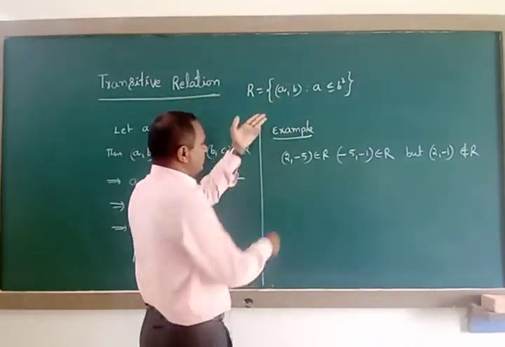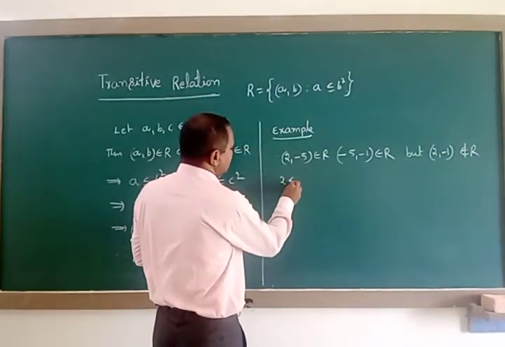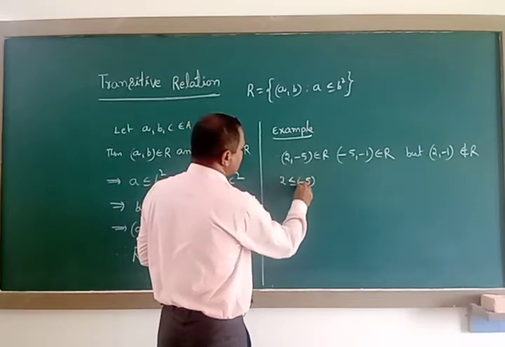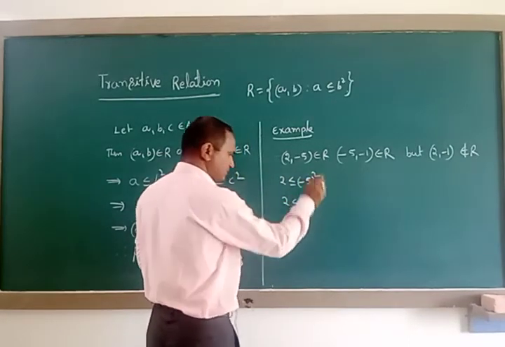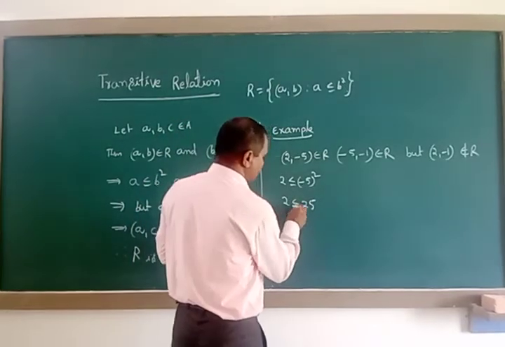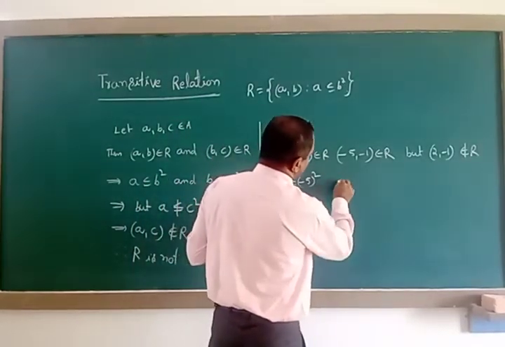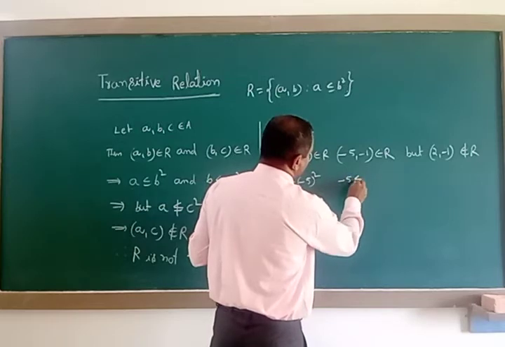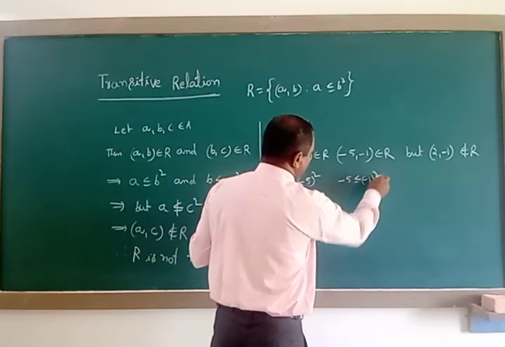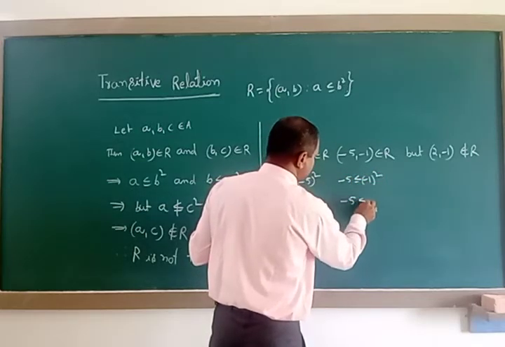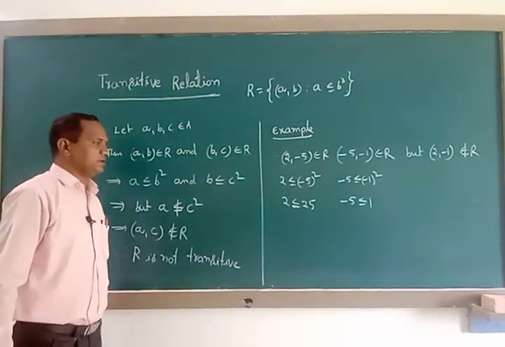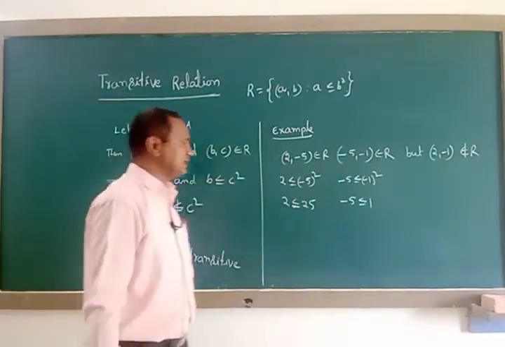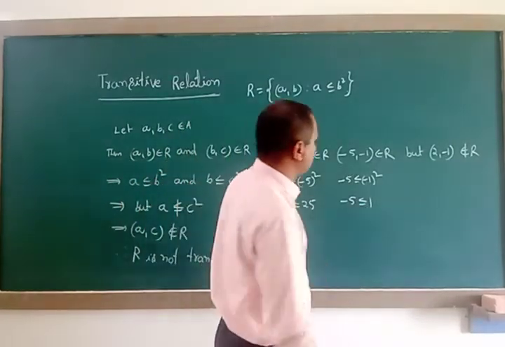The same condition you have to apply here. 2 is less than or equal to (-5) squared, okay, 2 is less than 25. Then -5 is less than or equal to (-1) squared, that is -5 is less than or equal to 1, okay, the negative number -5 is less than the positive number 1.